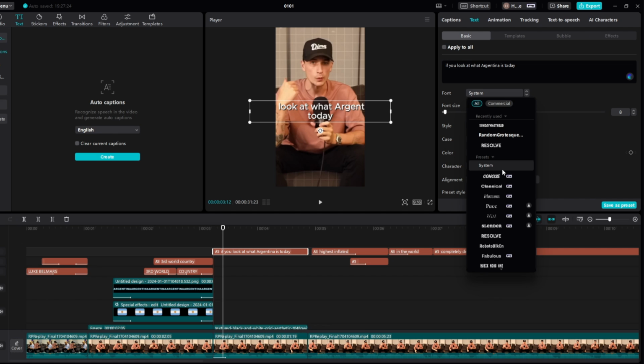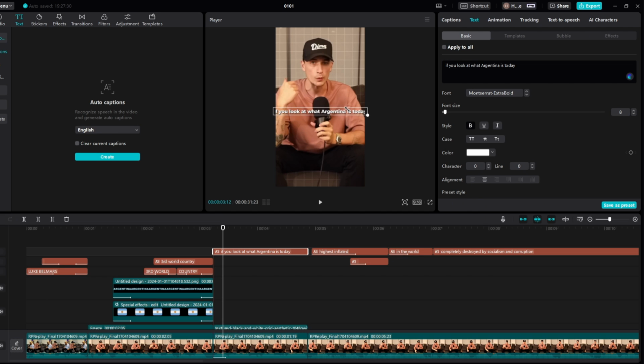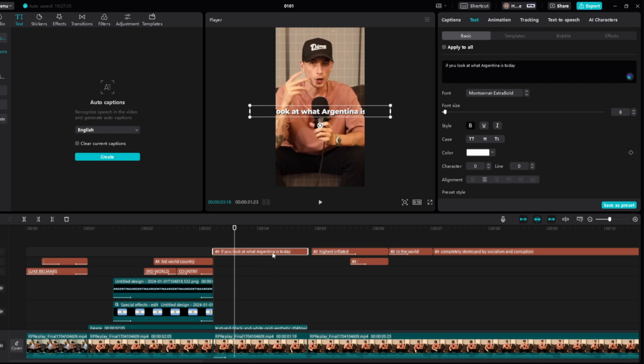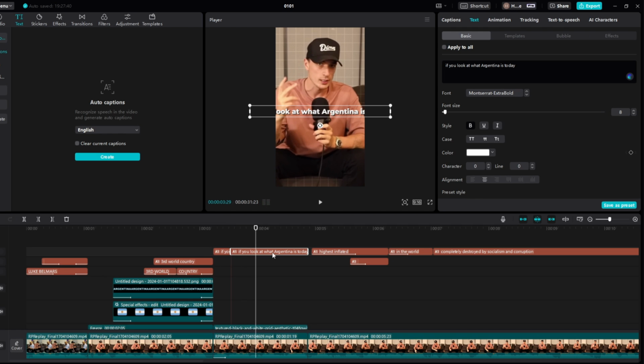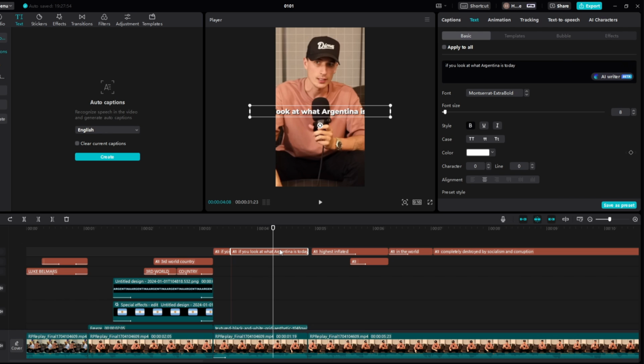And then right here, just to get this part done, we are going to switch this font. So now to switch this font, I think we can have something super simple. Yeah, just like something like this font, I guess. And what we can do is have it big enough, and then we need to split the font. So if you look at what Argentina, so I'll split it here maybe. Today. So maybe like there. Today. Perfect.